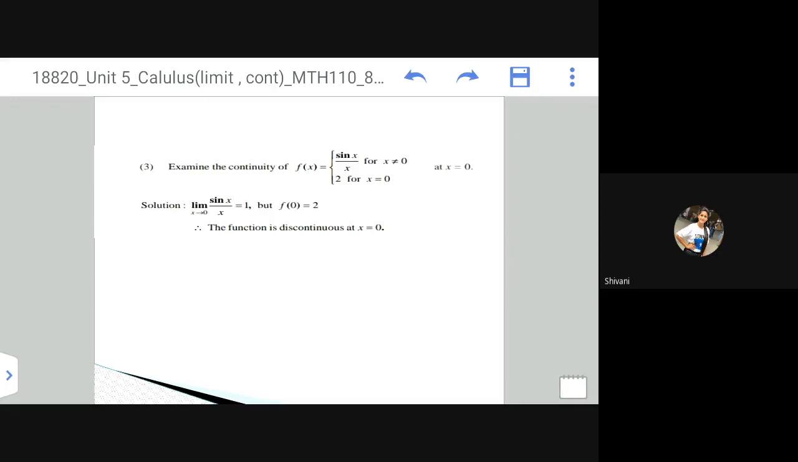Correct? It means we need to find out the value of the limit. We have to find out the value of the function at that point, and then if the value of the function and the limit both coincide, then at that particular point the function is continuous. Correct?